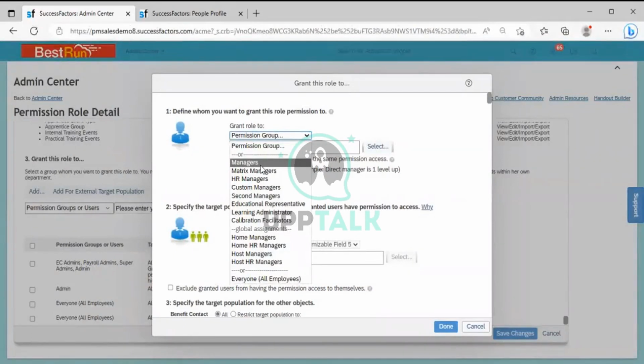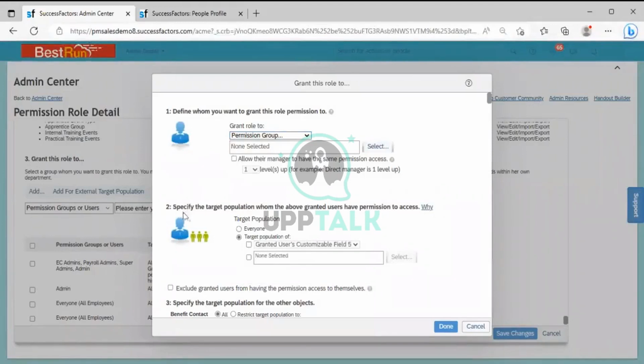Because here manager is not defined on the basis of HR manager, finance manager or compensation manager. Manager is a manager in an organization. So any manager, when you are giving a permission, that manager will have whatever permissions are created and linked with the manager. Or else you are creating a permission group.